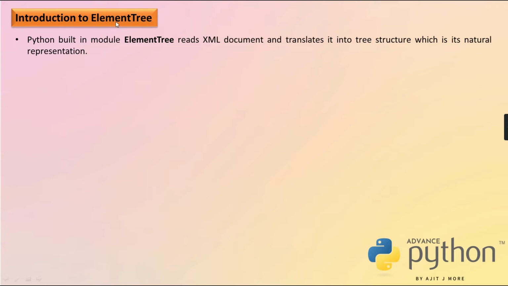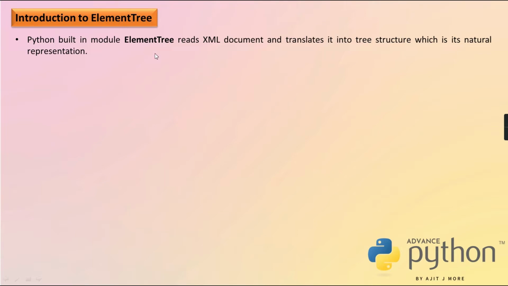Here this first one is called ElementTree. The Python built-in module ElementTree will read your entire XML document, load that complete document into the memory, and convert it into one single object of class ElementTree.